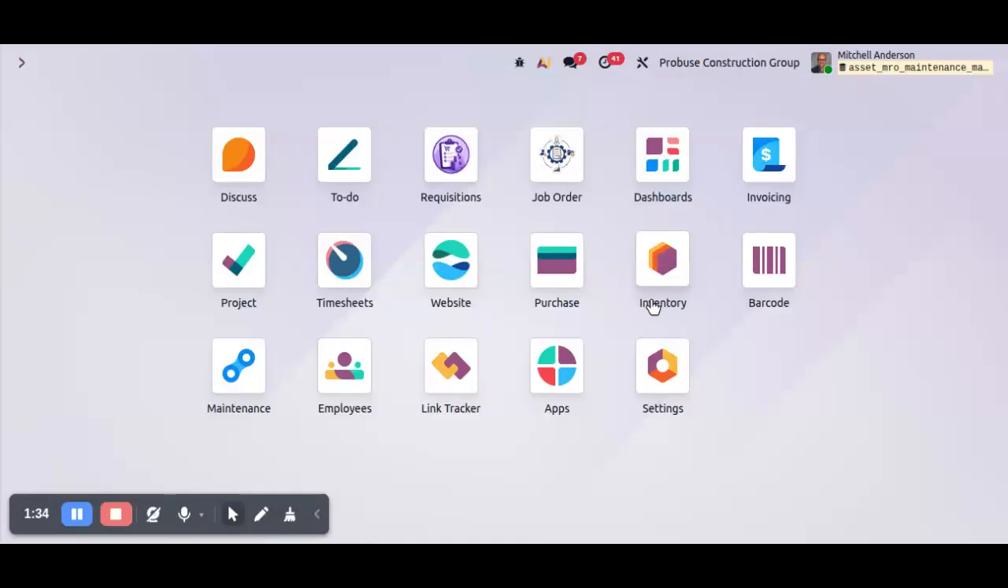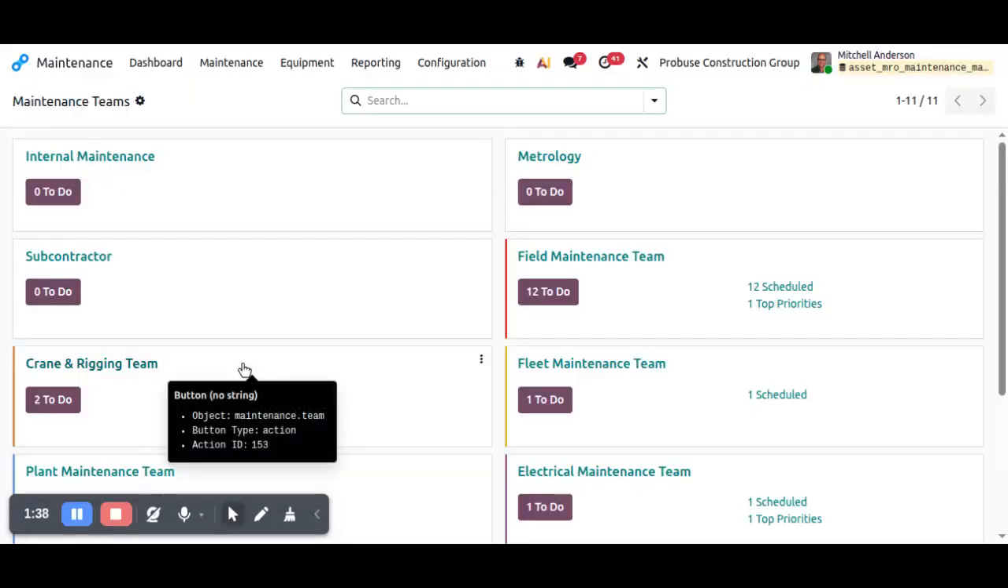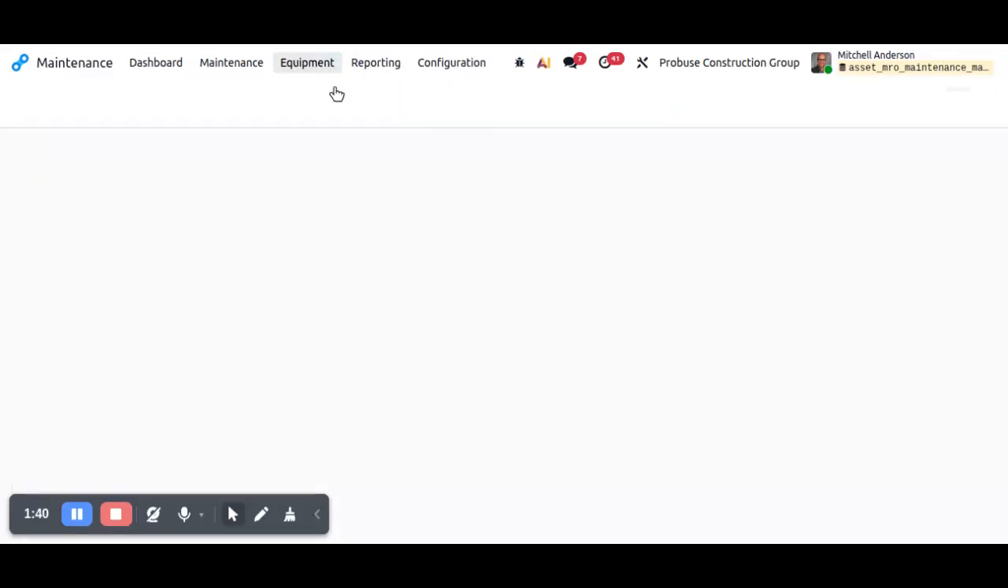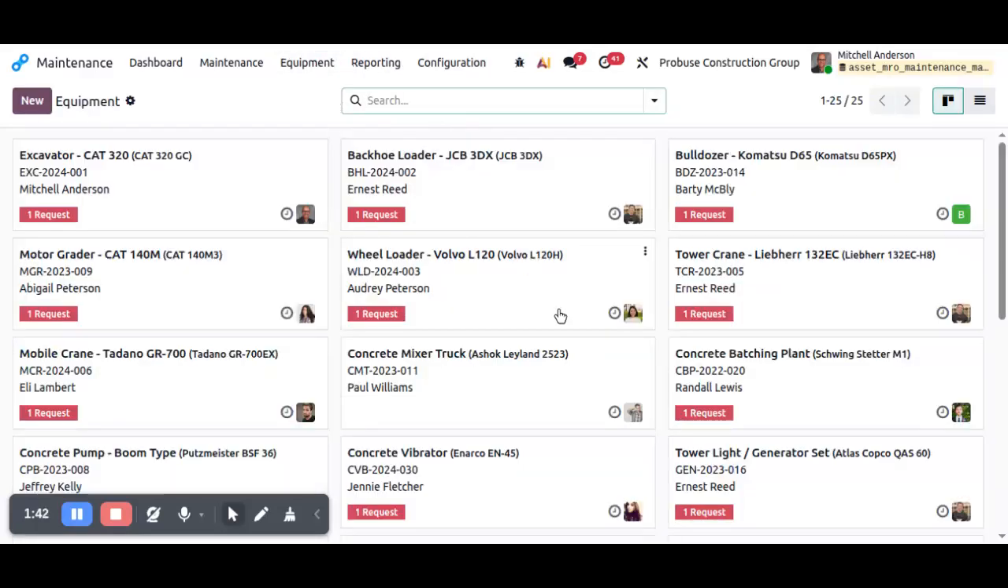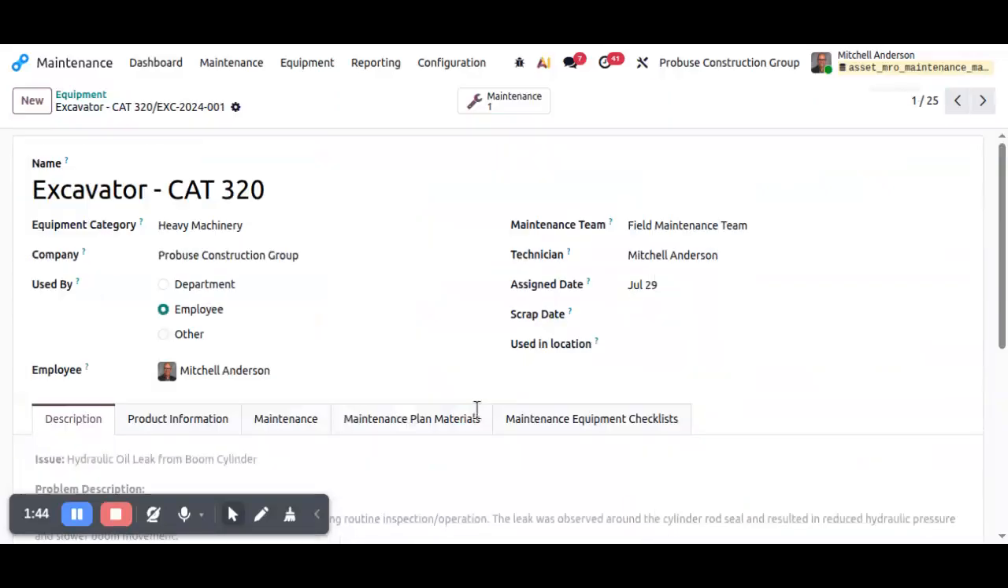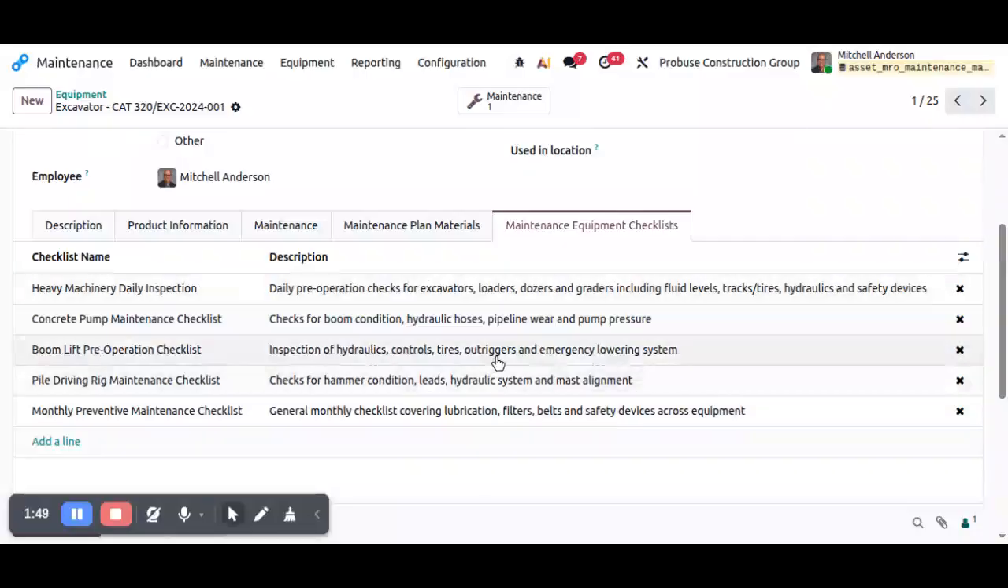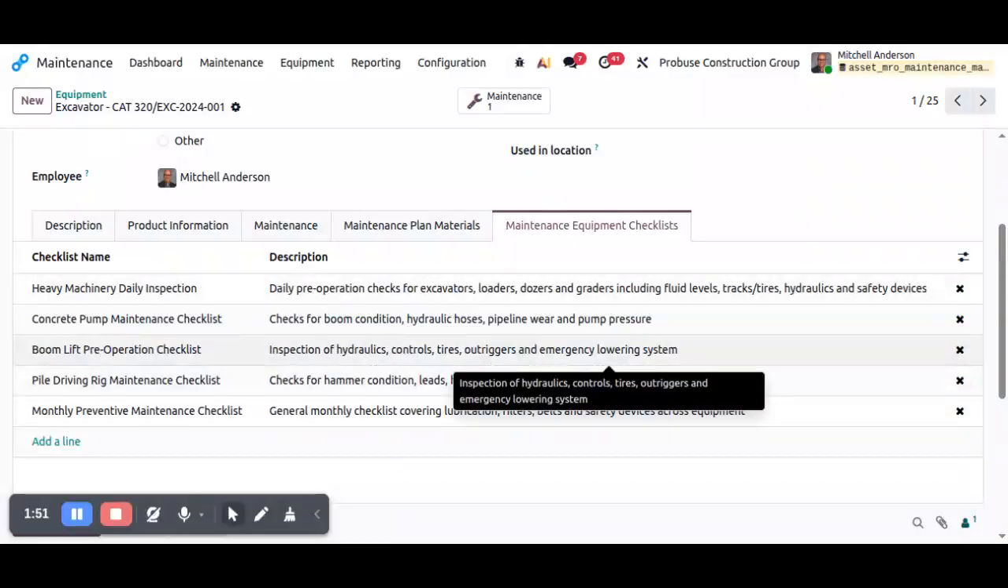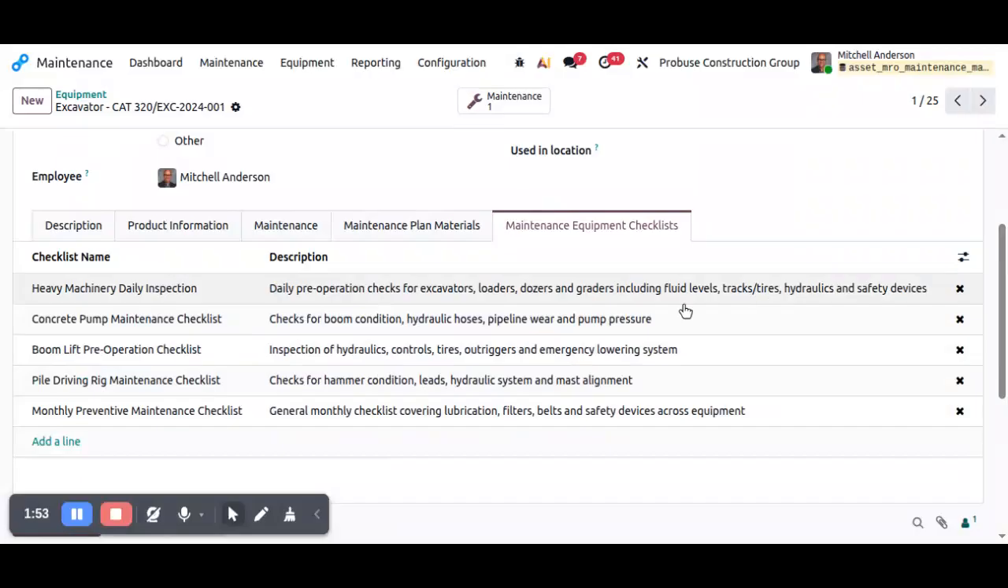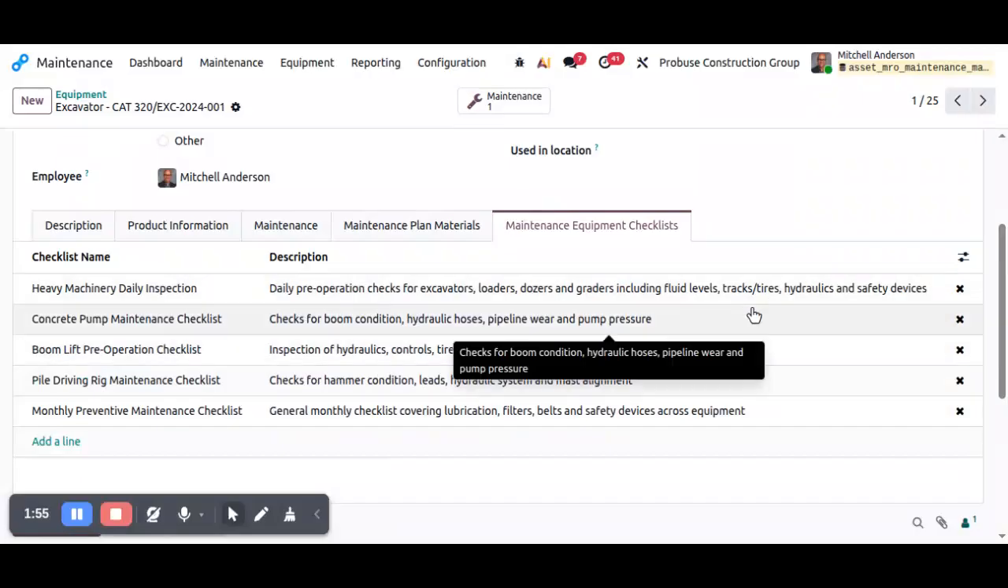So, let's begin with the equipment. Each equipment record includes a dedicated maintenance checklist tab. Here, the maintenance manager can configure a standard set of inspection and maintenance activities that should be performed whenever maintenance is carried out on that equipment.